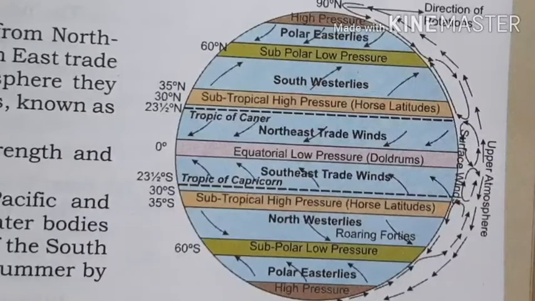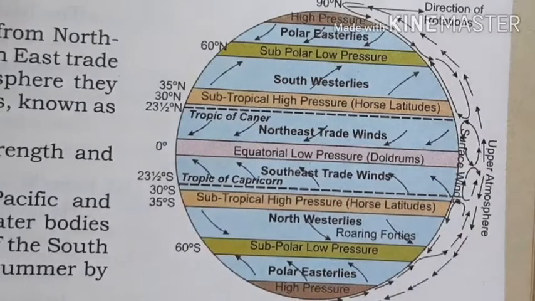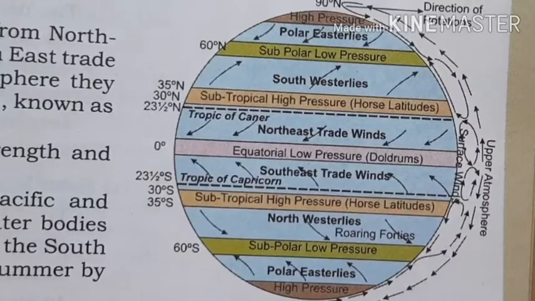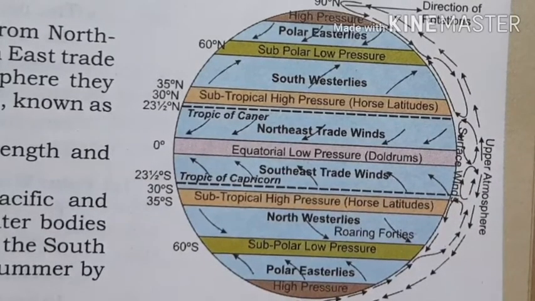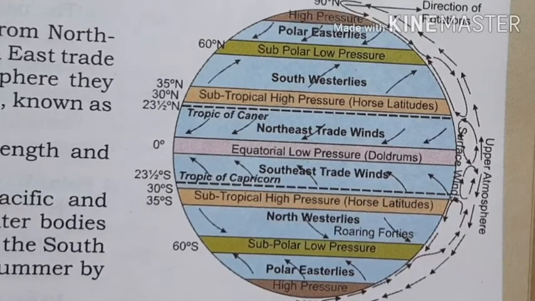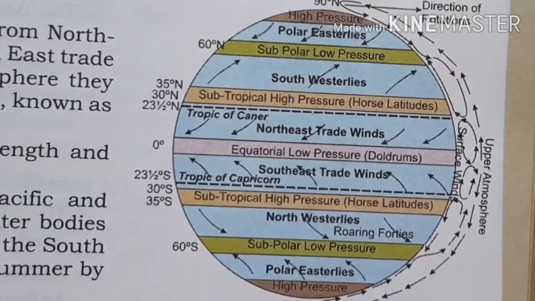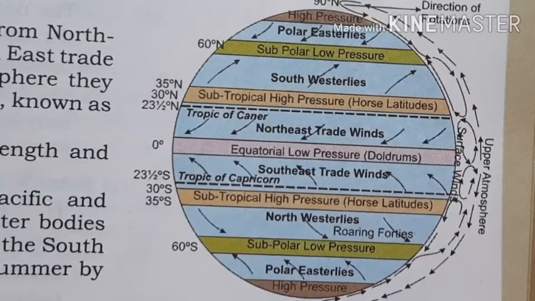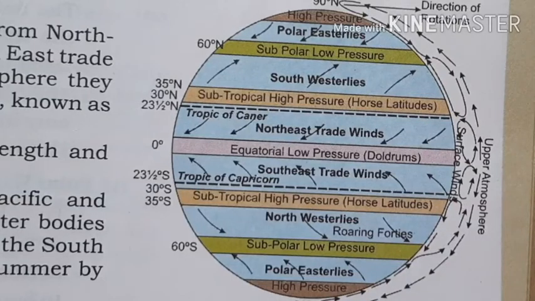Okay, they are permanent, they move in specific directions, they will not deviate from their directions. The directions can be influenced only by the rotation of the earth, or the Coriolis force. There is no other change related to the direction of the planetary winds. They are permanent in nature. So these winds also have an influence on the ocean currents.